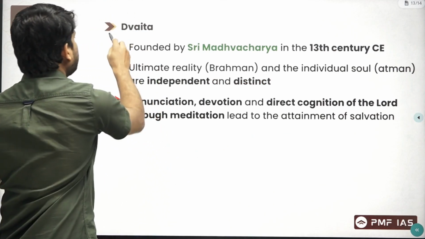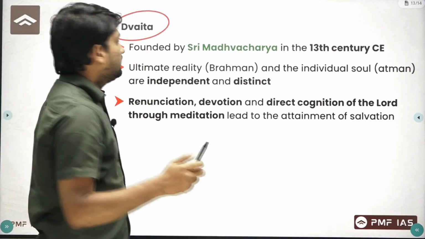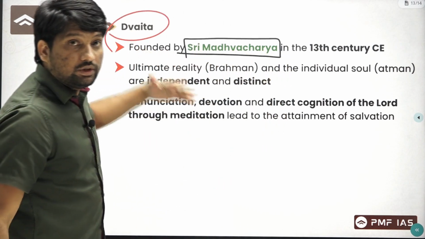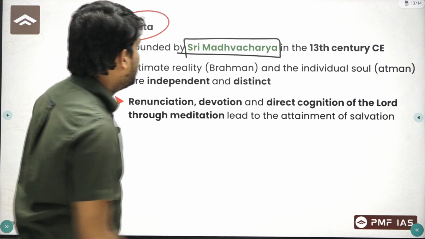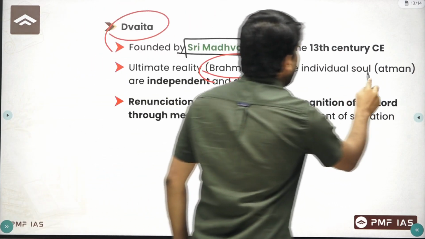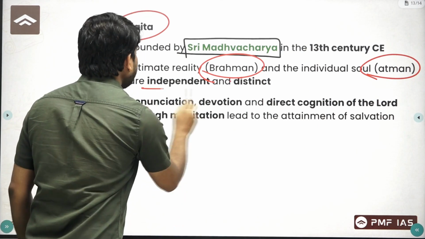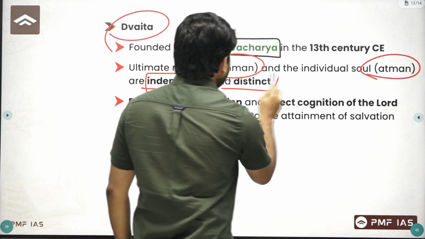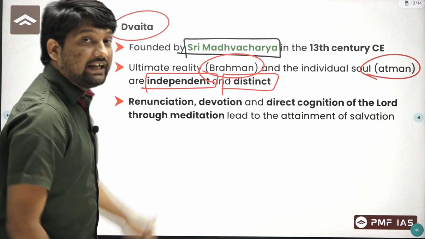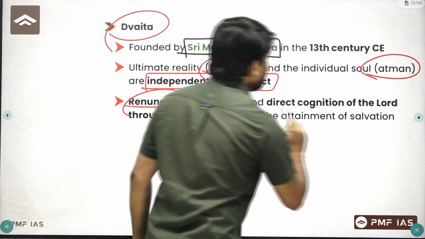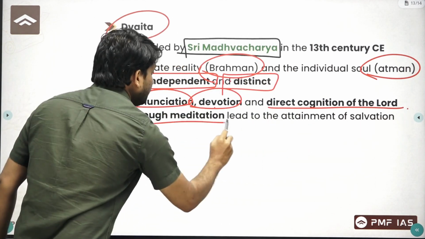And last is Dvaita. Dvaita means 2. This school was founded by Sri Madhvacharya, and according to this school, both Brahman and Atman, means universal soul and individual soul, are independent and distinct. Independent and distinct, and you can get salvation by renunciation, devotion, and direct cognition of the Lord through meditation.